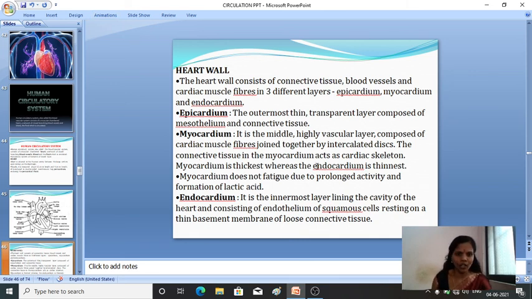Next, the third one is the endocardium. The endocardium is the innermost layer lining the cavity of the heart. It consists of endothelium of squamous cells resting on a thin basement membrane of loose connective tissue. So these are the three walls of the heart, the three different layers. The outermost layer is the epicardium, the middle layer is the myocardium, and the innermost layer is the endocardium.